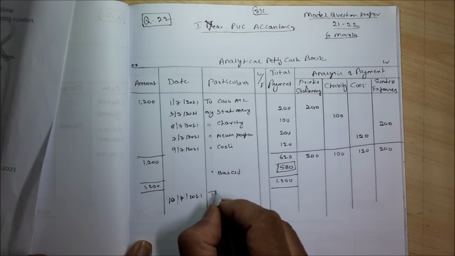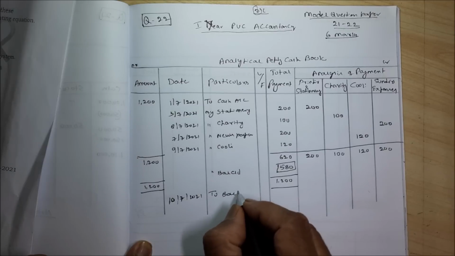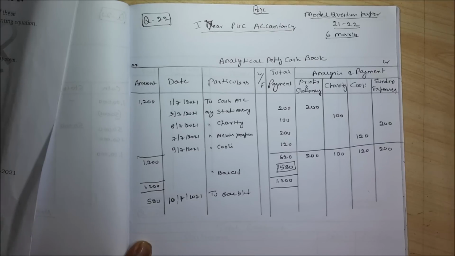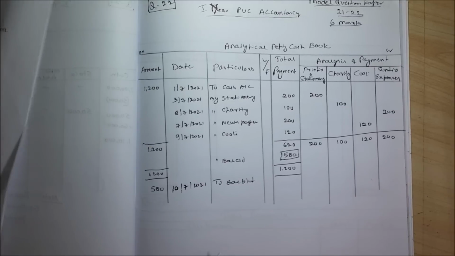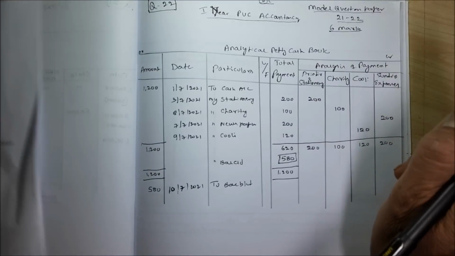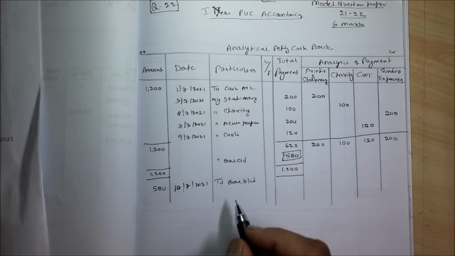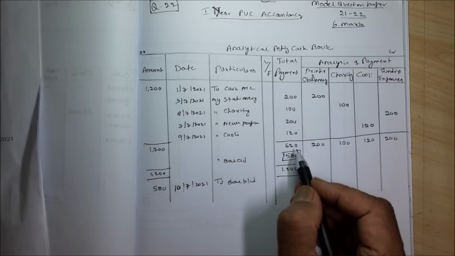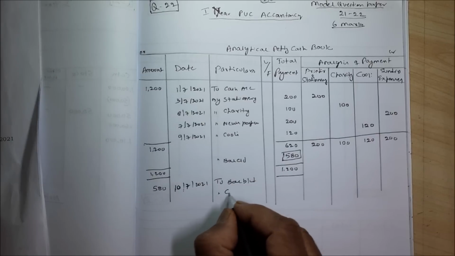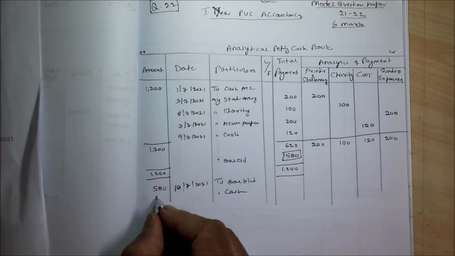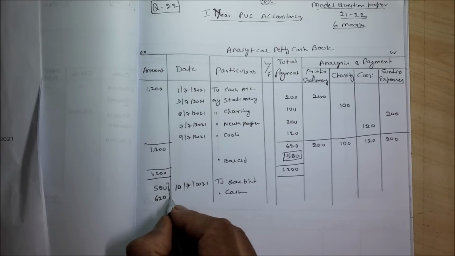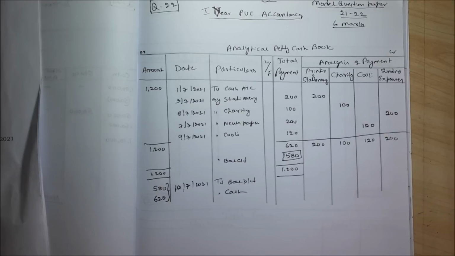Now assuming it is 10th, 10/7/2021, to balance brought down 580. They have asked to maintain under Imprest system. Most important. Not to worry at all. What is the total expenditure you have made? 620. So you write to cash 620. That's all. So when you make this one, once again it becomes how much? 1200.